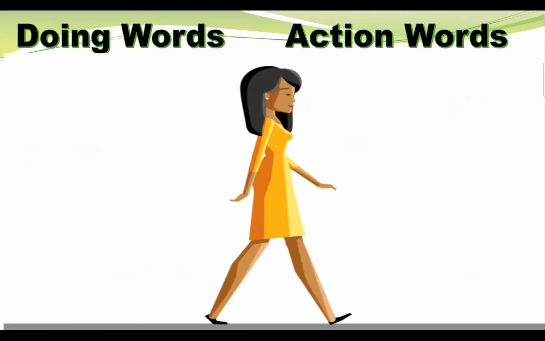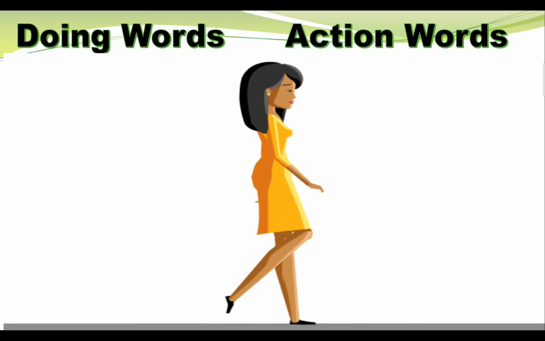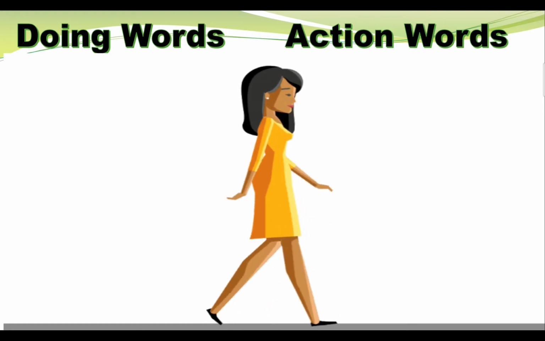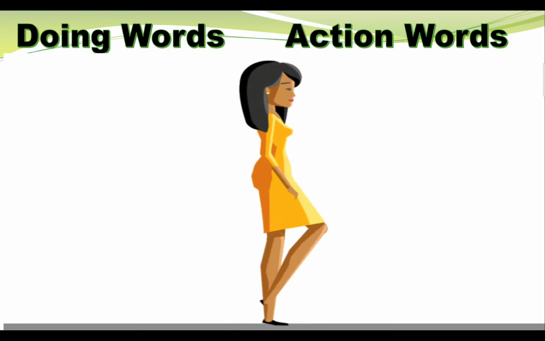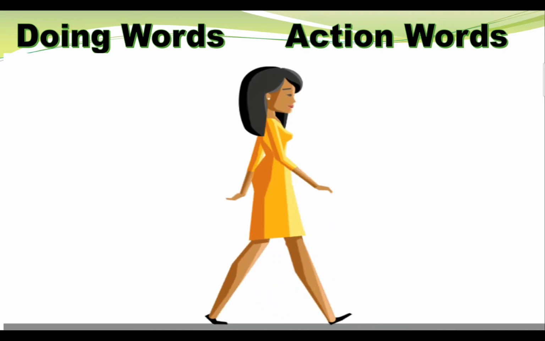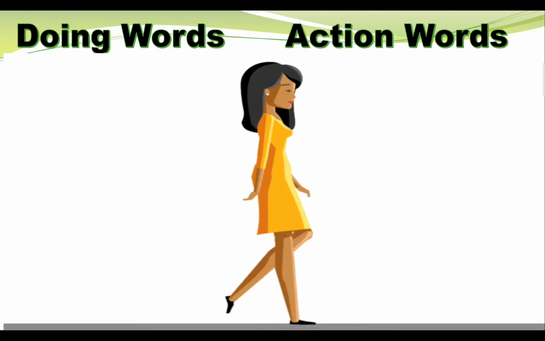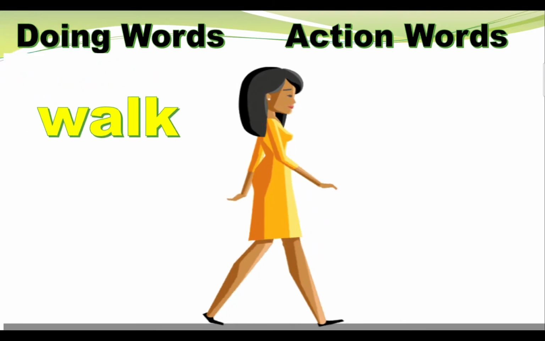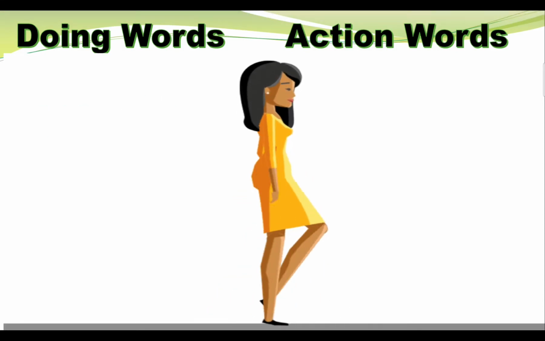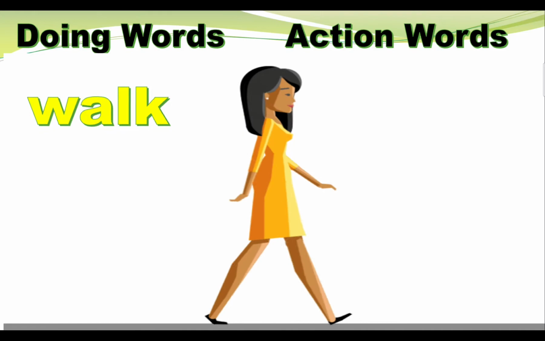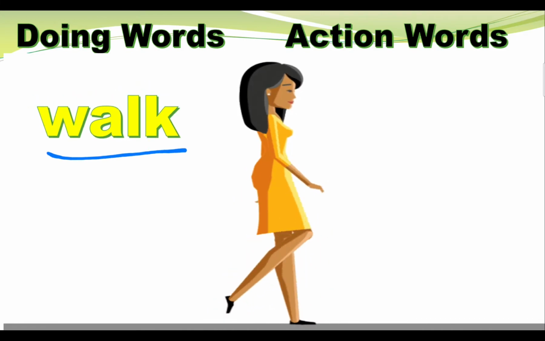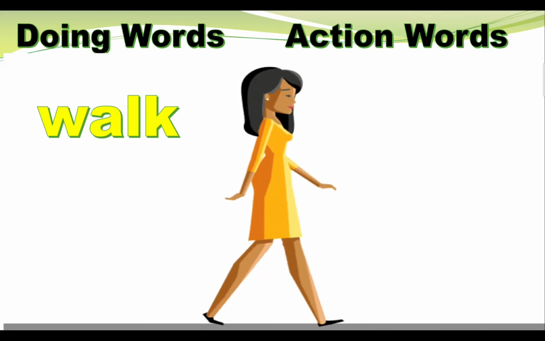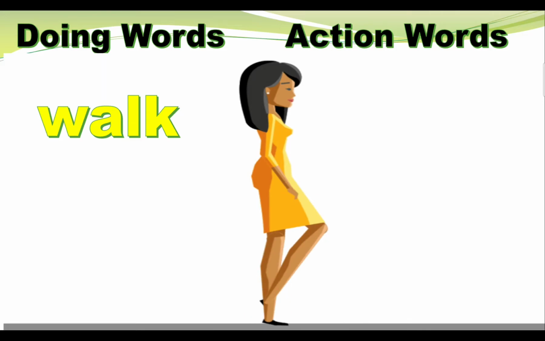Now, I want you to look at this first picture here. What is this lady doing? She is walking, right? Now, what is the action that she is doing here? She's moving her hands and her legs while she is walking. So the word walk here, W-A-L-K, walk, okay? The word walk is a doing word because it tells us about the action that this lady is doing.